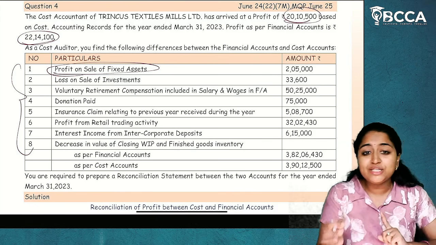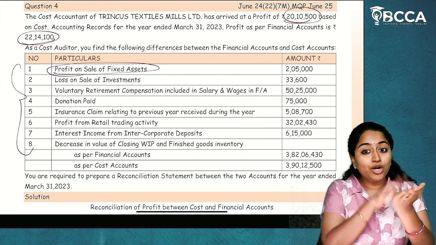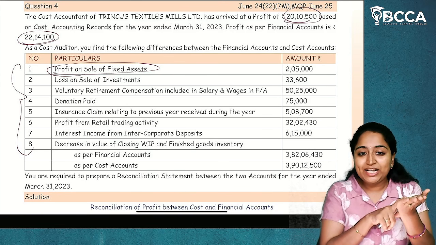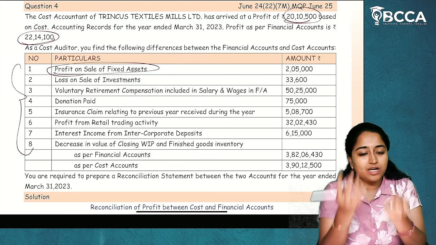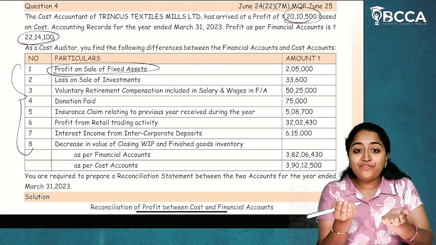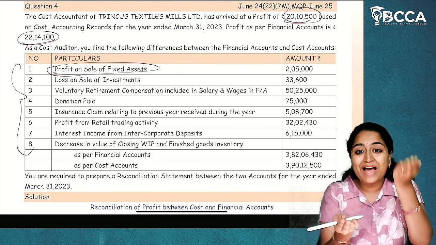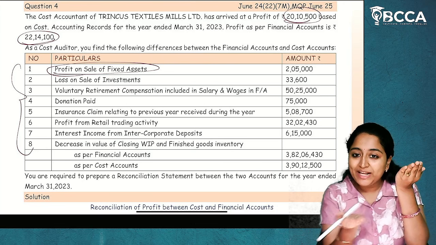Now, profit on sale of fixed assets. We already have financial accounts. Now, if profit is already considered, which means if profit in financial accounts is 0, cost accounts is 0. Now, profit in financial accounts for fixed assets is recorded of 2,05,000. In costing, did it record? No. So, it is already in a 0.